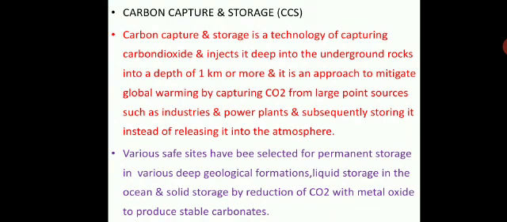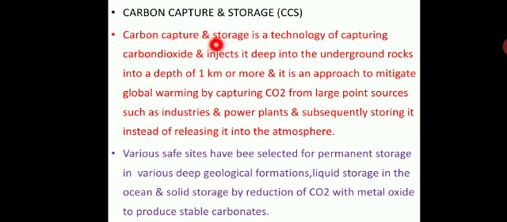One of the topics is called carbon capture and storage, that is called CCS. CCS is nothing but carbon capture and storage. How can we capture the carbon?